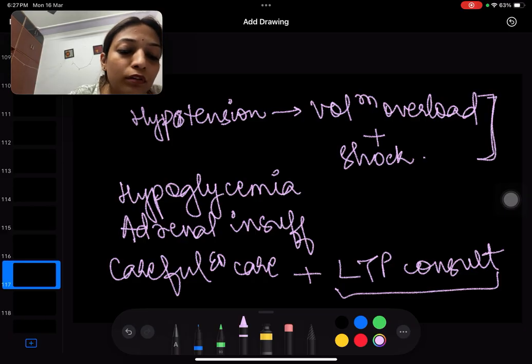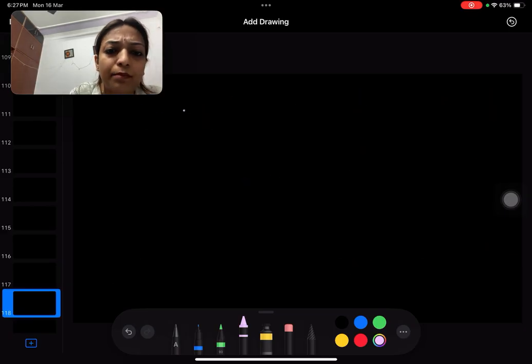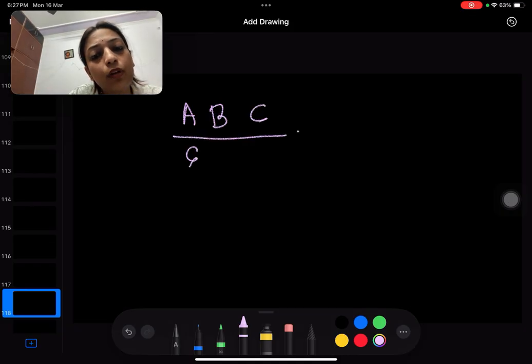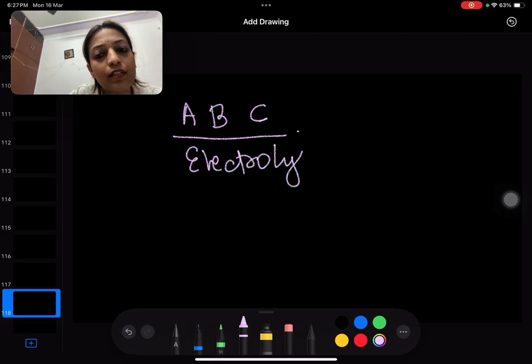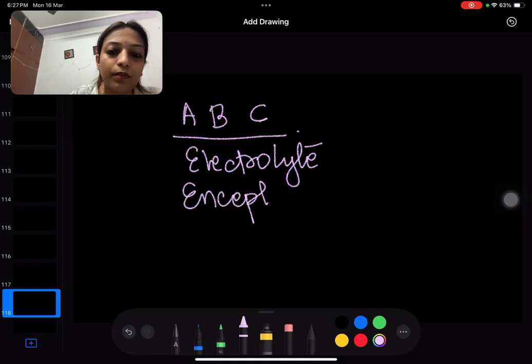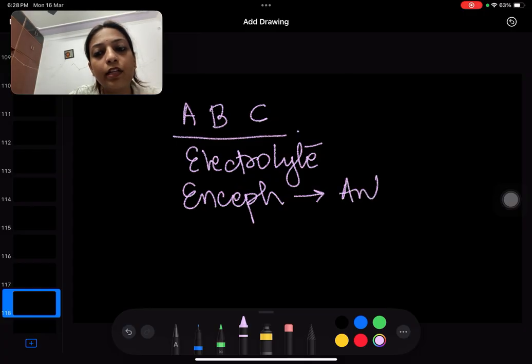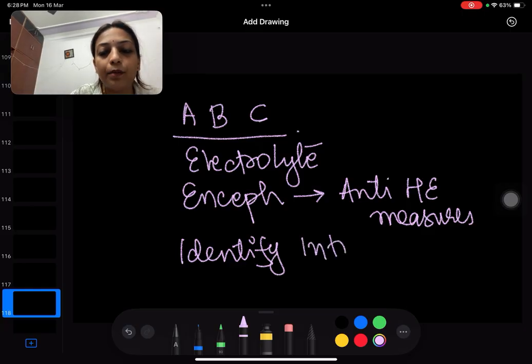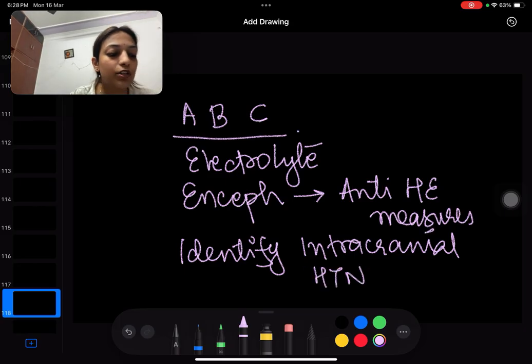What is the treatment for acute liver failure in ER? We start with our ABCs, right? So airway, breathing, circulation is our first line of management. Then we look at electrolytes. If there is any dyselectrolytemia, we have to correct that. Then we look at hepatic encephalopathy. We know what the anti-HE measures are. I've already told, so all those medicines need to be started. Apart from this, we need to identify if there is intracranial hypertension, right? And then we need to correct that also by diuresis.